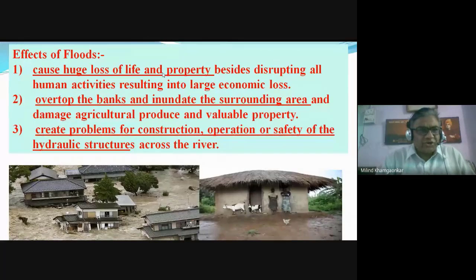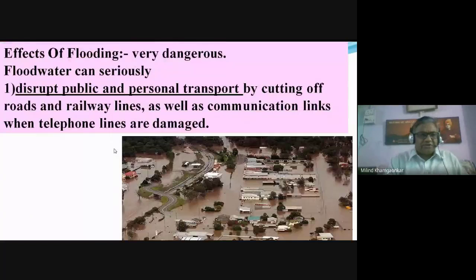We can see various losses due to the floods. Loss of life and property, inundating the surrounding area. Inundate means submerge the surrounding area of the river. Damages to agricultural and valuable property, and creating problems for the construction, operation and maintenance of hydraulic structures like the dam.